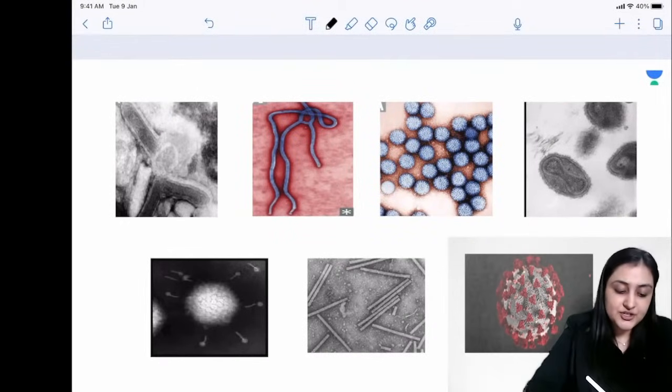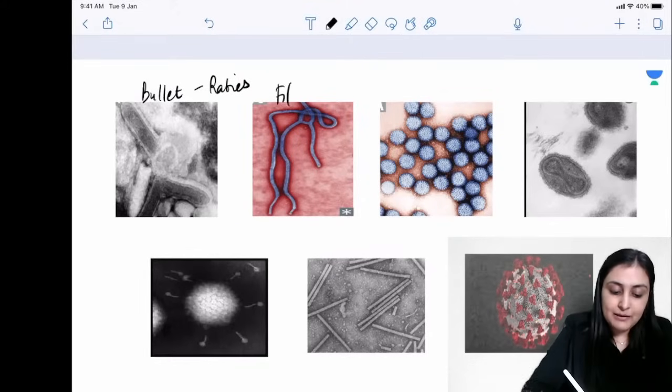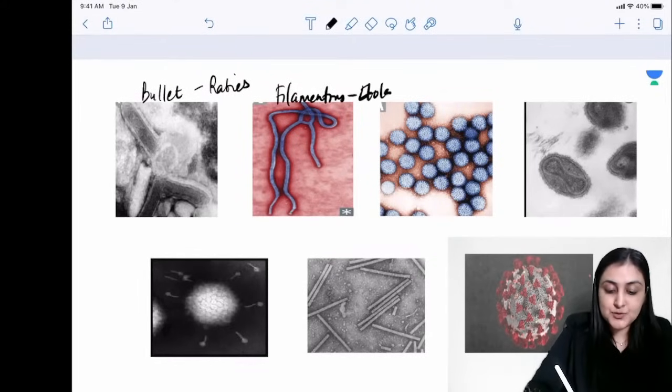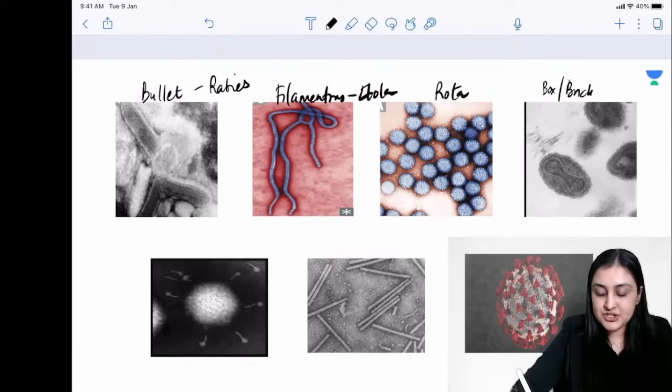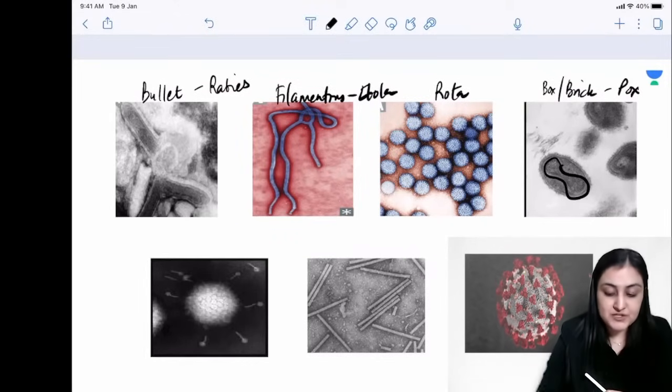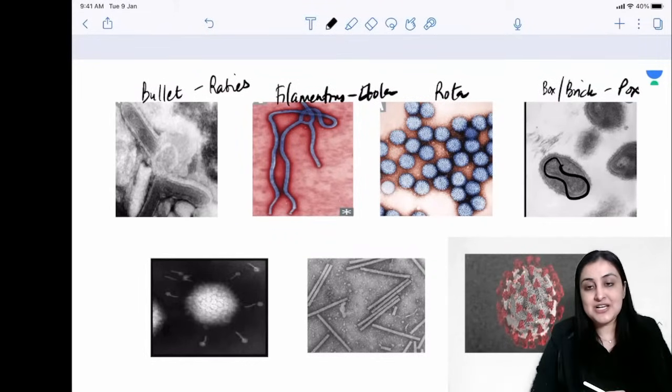So these are the various shapes. When you see a bullet shaped virus, this is basically the rabies virus. When you see these filamentous virus, this is Ebola. Yeah, filovirus है उसका नाम, Ebola. When you see these wheel shapes, this is rotavirus. When you see a brick shaped virus with a dumbbell shaped genome here, this is pox virus, which has a complex symmetry, right?